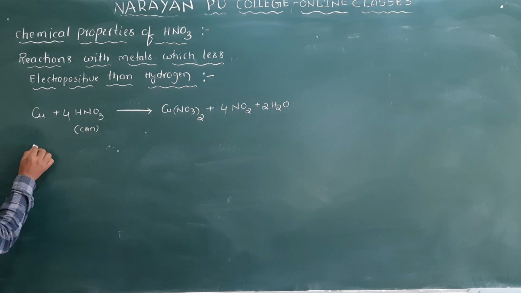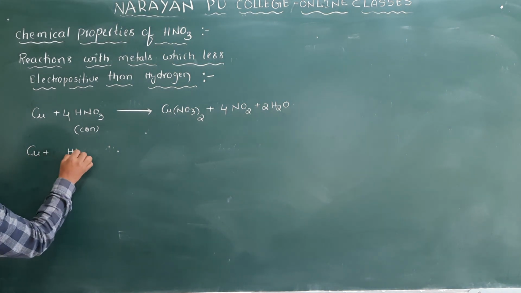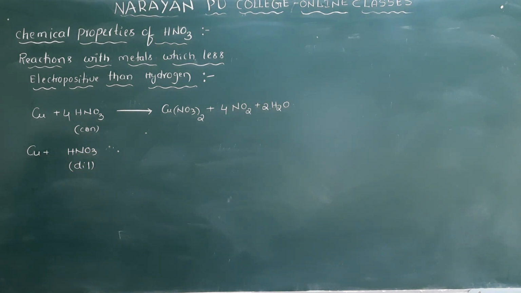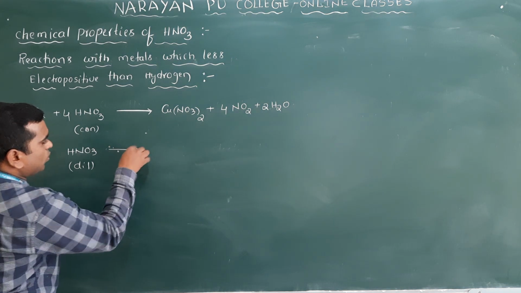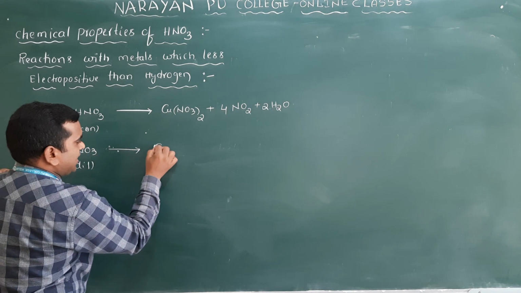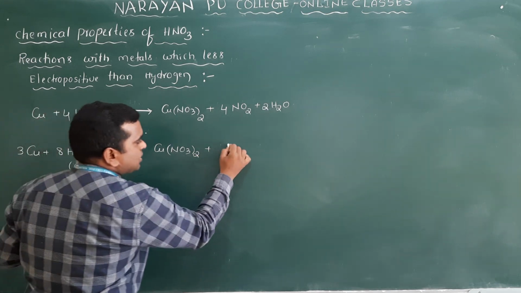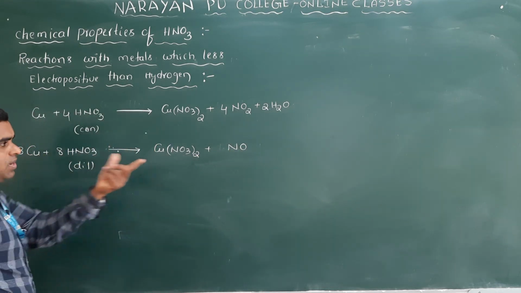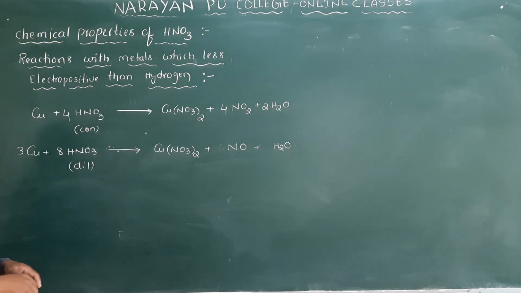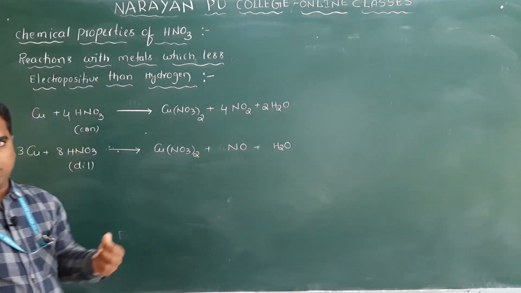In the same way, copper reacts with dilute HNO3. What is the product? When it is dilute HNO3, you have to take 3 moles here and 8 moles there, balance, and you will get Cu(NO3)2, the same compound. Instead of NO2, dilute gives NO plus H2O. The difference you will get with zinc: with dilute HNO3, zinc gives N2O, not NO. Clear?